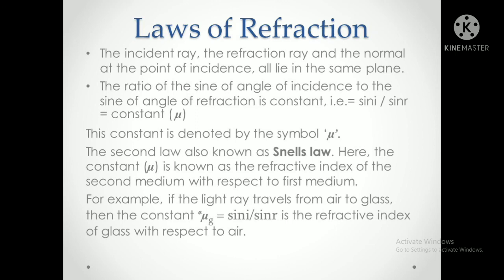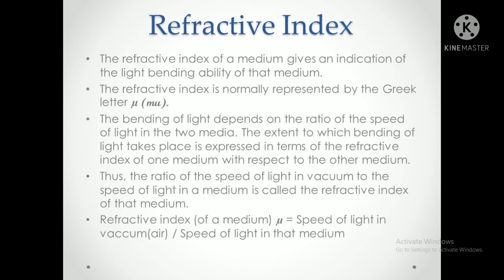Now, as we have got the idea of the refractive index, let's see the refractive index. The refractive index of a medium gives an indication of the light bending ability of that medium, how much the medium is able to bend the light. It is known as mu, like a U shape, but the lower portion is a little bit greater than the upper portion.